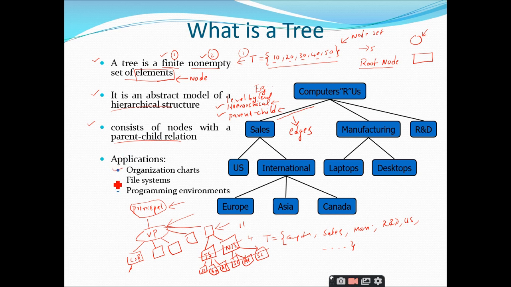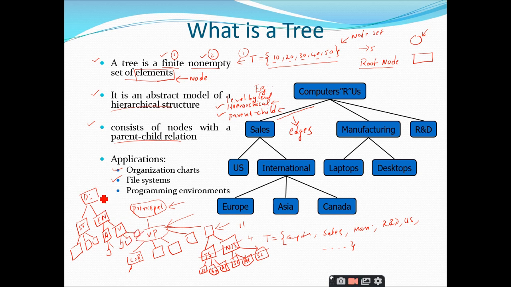Similarly, file systems are the files you store inside your hard disk drive. They also maintain the hierarchical relation, right? For example, let us have a disk called D drive. In the D drive, let us divide it into studies and entertainment. In the studies, for 6 different subjects I put 6 different folders, and in the entertainment I divide it as audio and video. Again in the audio I have different audio files, and in the video I have different categories like English movies, Telugu movies and Hindi movies.